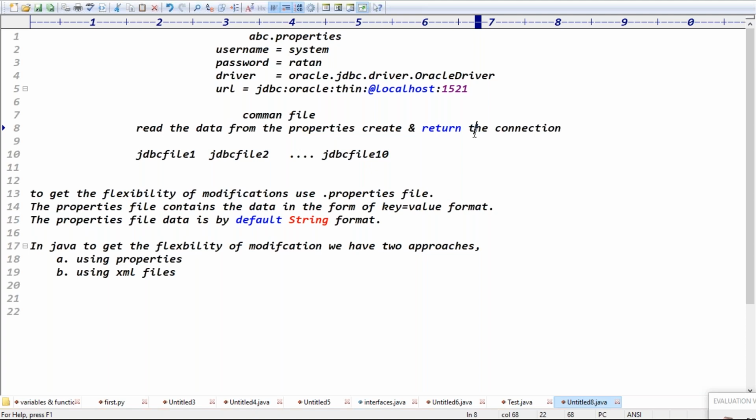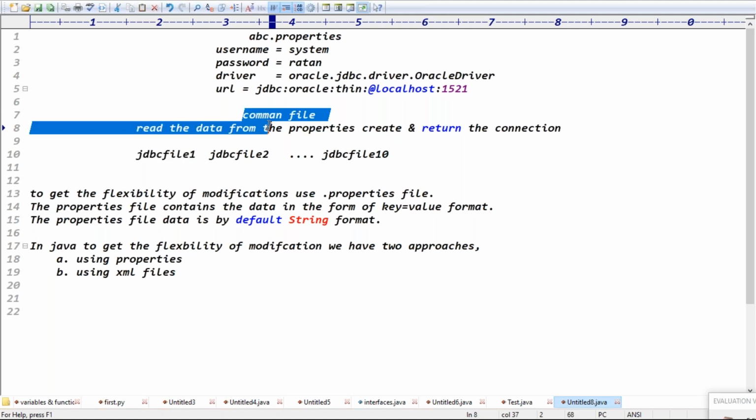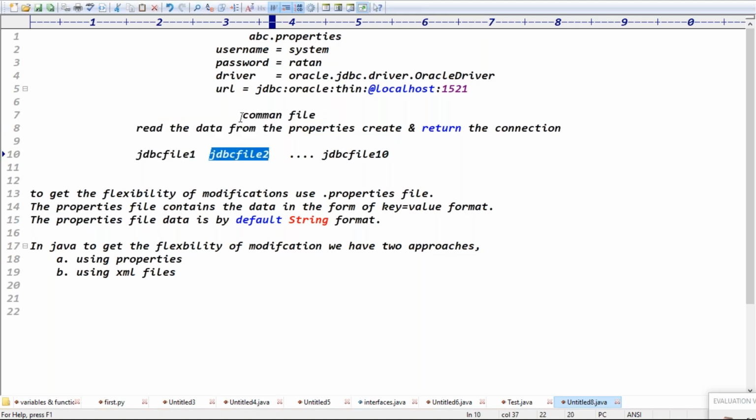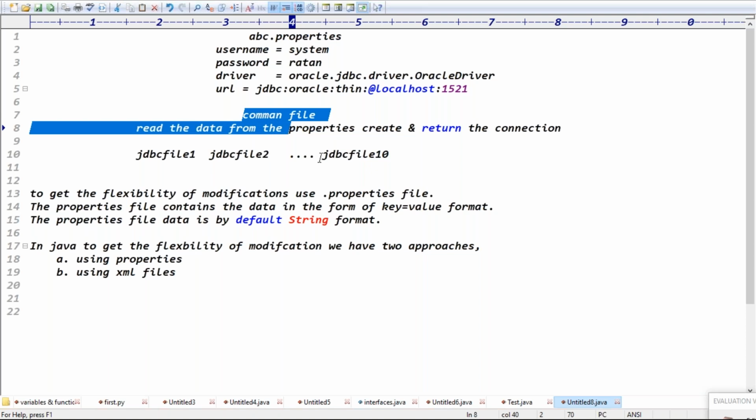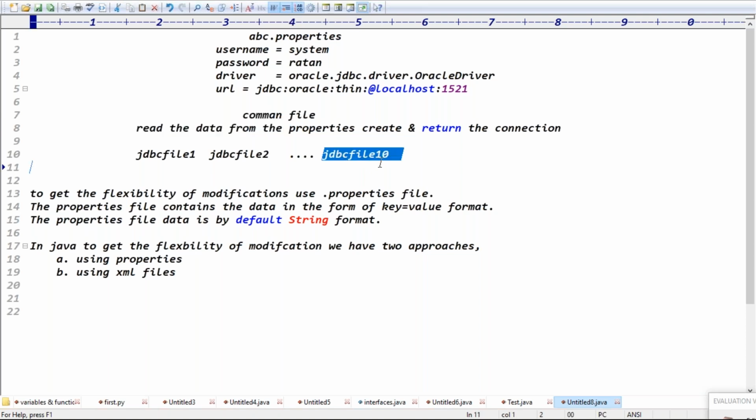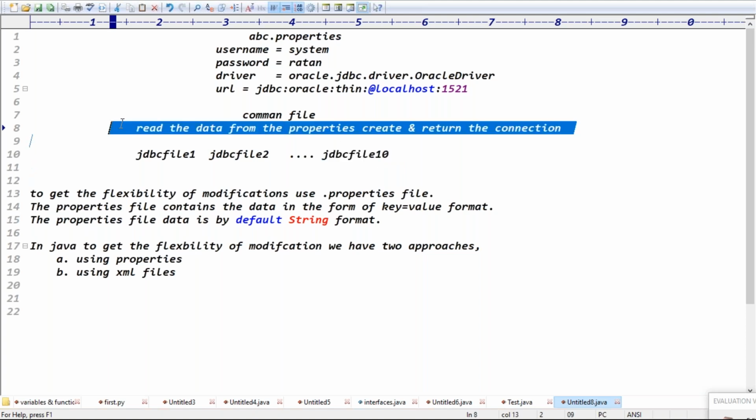Once we create the connection and return the connection, what happens here? JDBC file 1 can simply get the connection from here, right? JDBC file 2 also, if it needs a connection, can get it from here. Even 10 files can get the connection from the common file. Exactly, guys, because you got the clarity here.